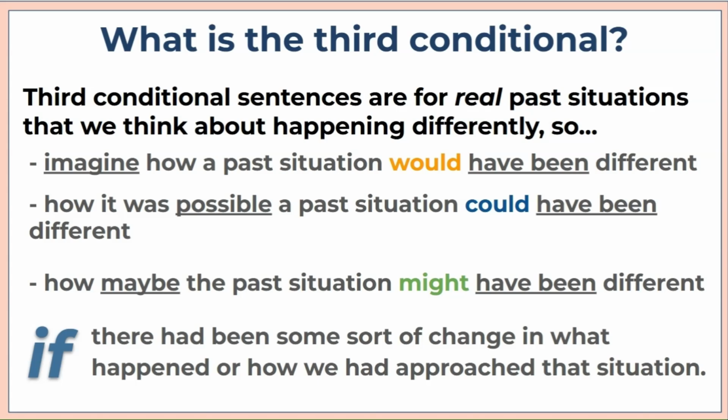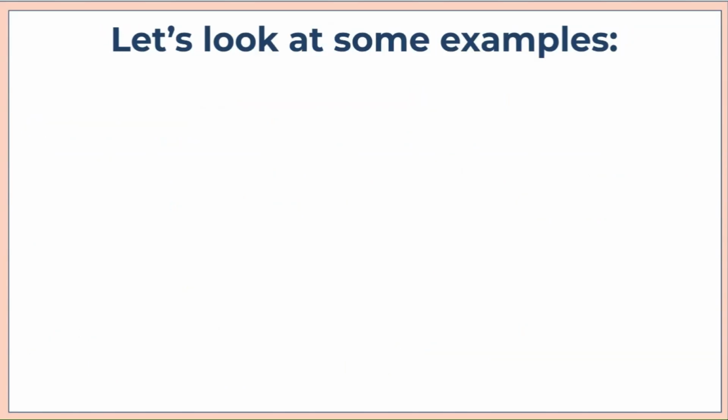And take a look. I underlined imagine because it connects to would. I underlined possible because that connects to could. And I underlined maybe because that connects to might, our three modals in the third conditional. All right, let's look at some examples.